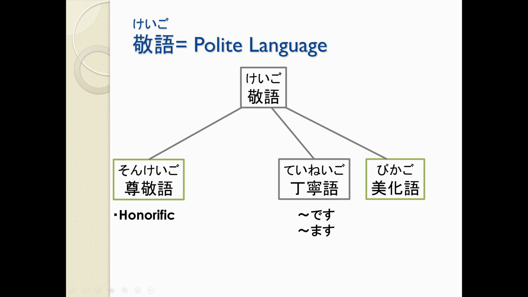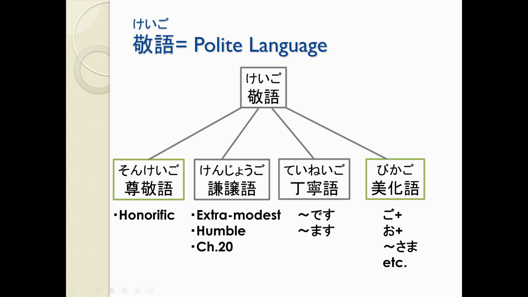It also has bikago, which are words that we use to make our speech sound a little bit nicer and more polite. So this is things like putting go before words, putting o before words, which we've seen a little bit. We've seen words like ocha and osake and okane, or putting titles like sama at the end.